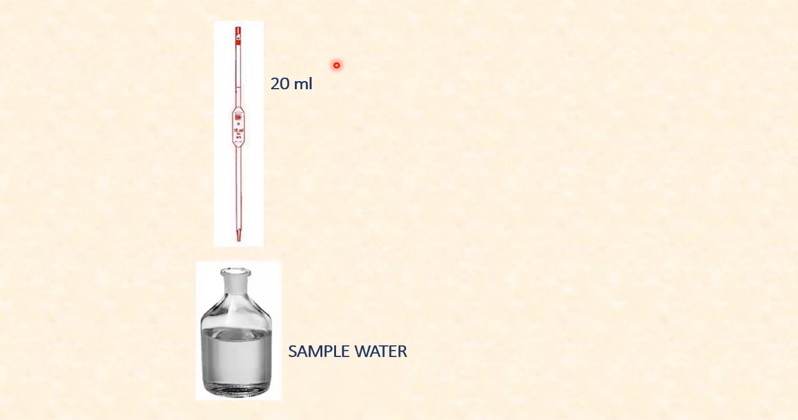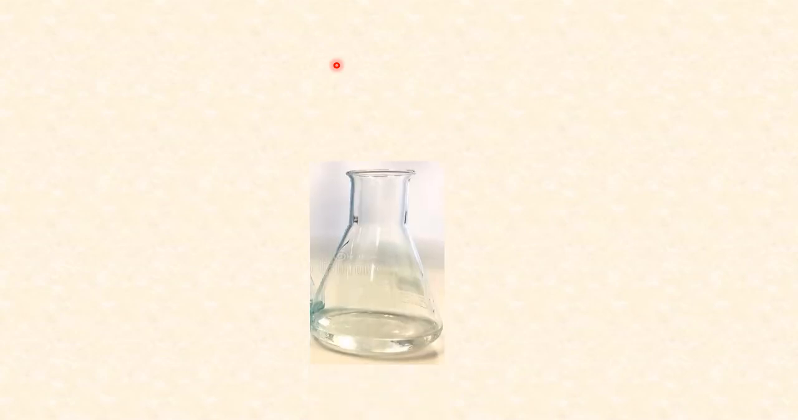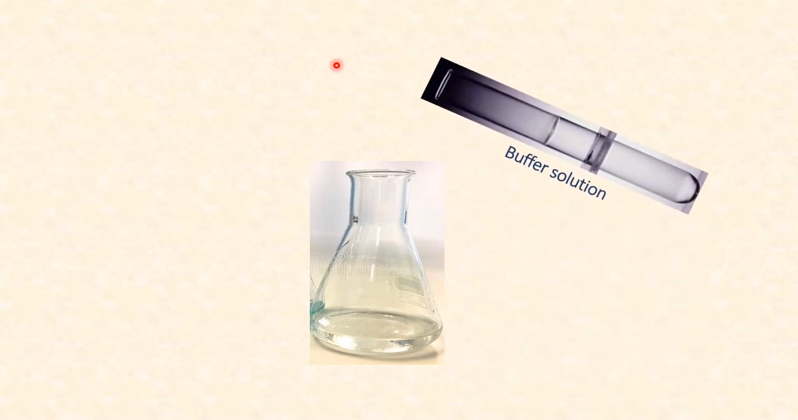Now let us do titration 2. Take 20 ml of sample hard water and pour it into a clean conical flask. Now to the sample hard water, we add 5 ml of buffer and to this we add 2 drops of EBT indicator. On addition, it turns pink in color.